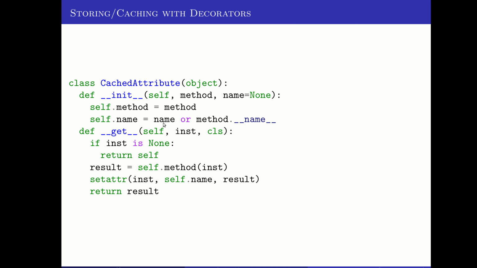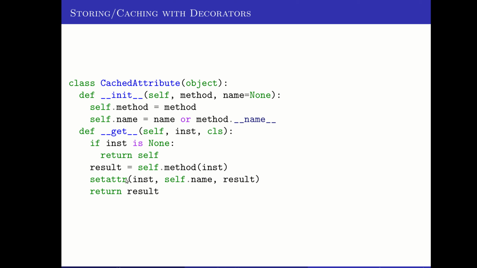You have to feed it an instance and the class that it's supposed to belong to. So it will call the method with that instance to calculate the result if needed.